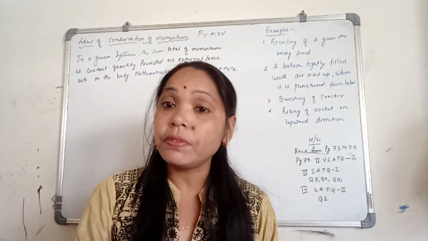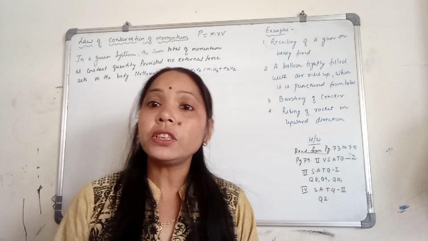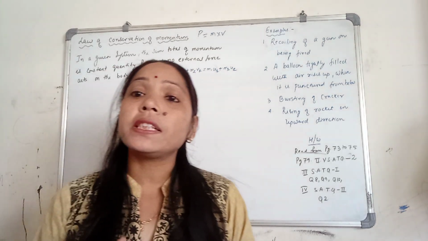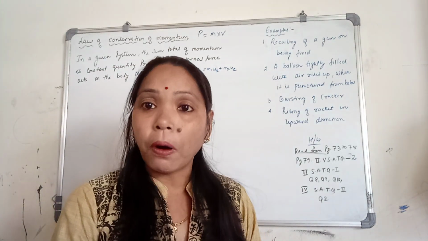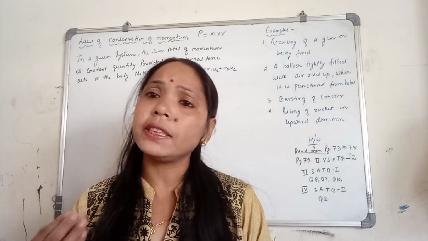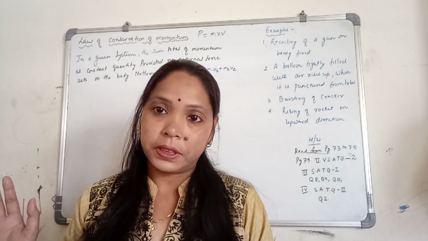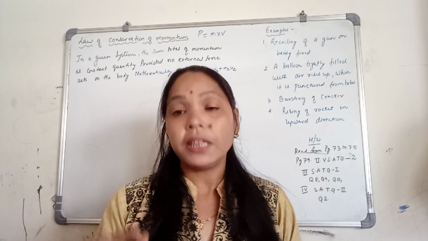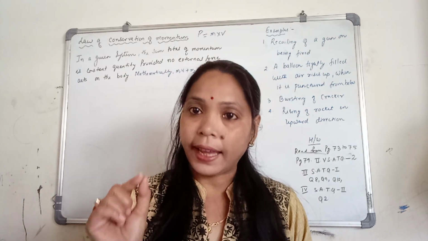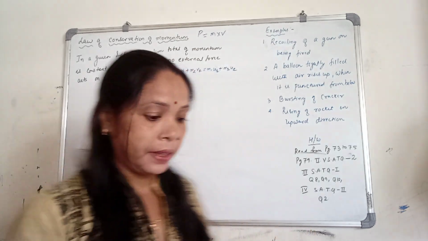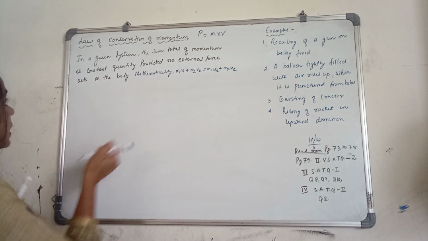To derive this formula, we need two bodies. If you consider two bodies, it can be a ball, it can be a marble, or it can be any other body. Suppose here I am considering two marbles A and B. Let's draw the marbles first.